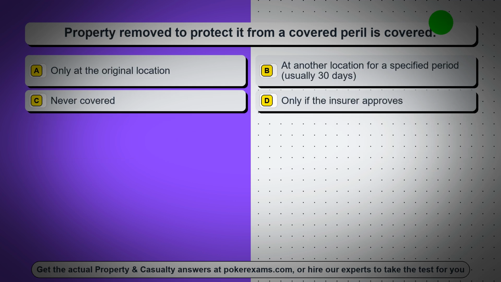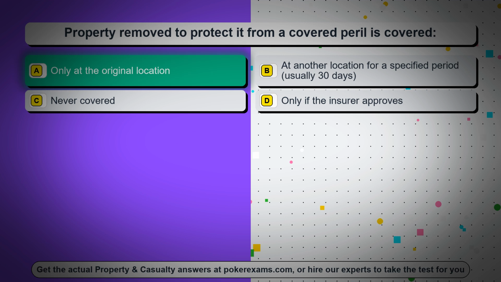Question 10. Property removed to protect it from a covered peril is covered: option A, only at the original location. Option B, at another location for a specified period, usually 30 days. Option C, never covered. Option D, only if the insurer approves. The correct answer is option A, only at the original location.